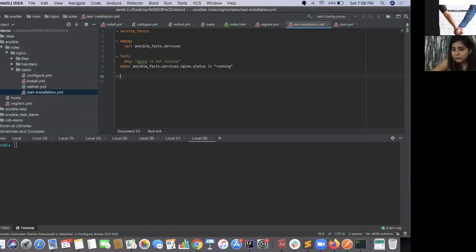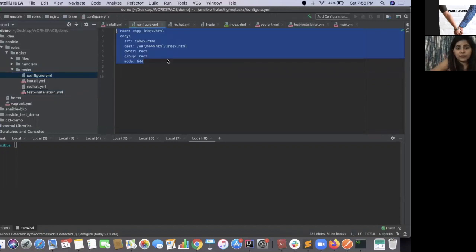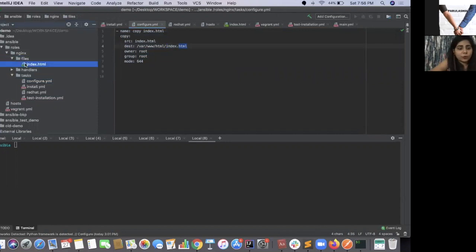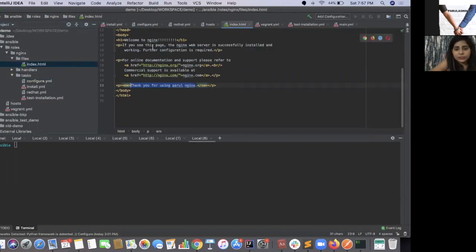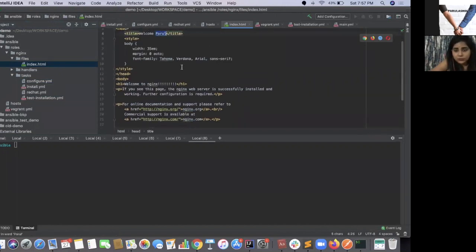The next thing we'll be using is to check whether the command that we are executing works. I have replaced it with my test.html, and in my test.html I have written my name somewhere, like here.